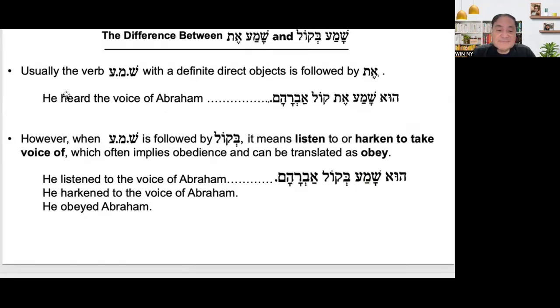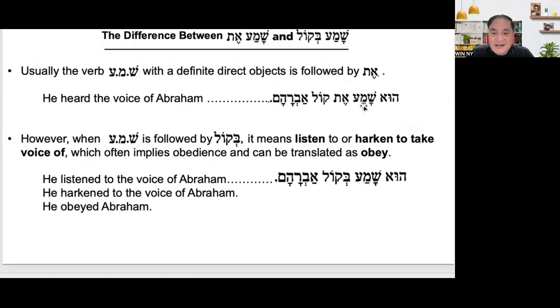Usually the word shama with a definite direct object is followed by et. He heard the voice of Abraham.